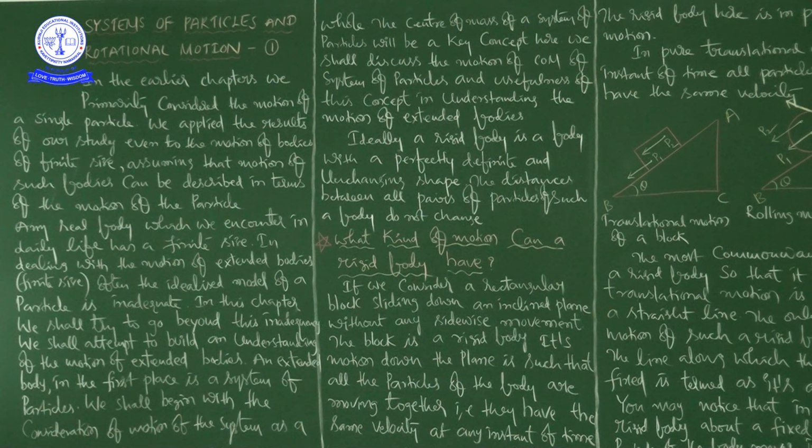So for everything, when there is a mass, automatically there is a center of mass. But sometimes the center of mass may be within the body, and sometimes outside the body. For example, take a bangle. For the bangle, the center of mass is outside the body because the bangle is circular in shape. There is some mass, but the center of mass is at its center, where there is no mass.